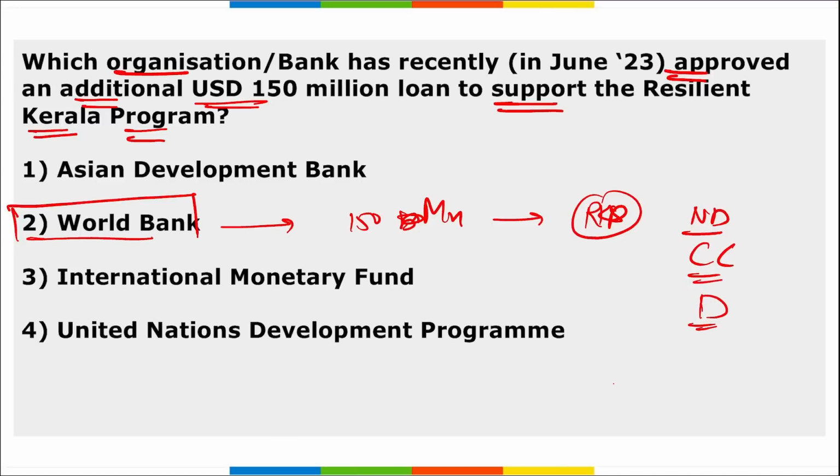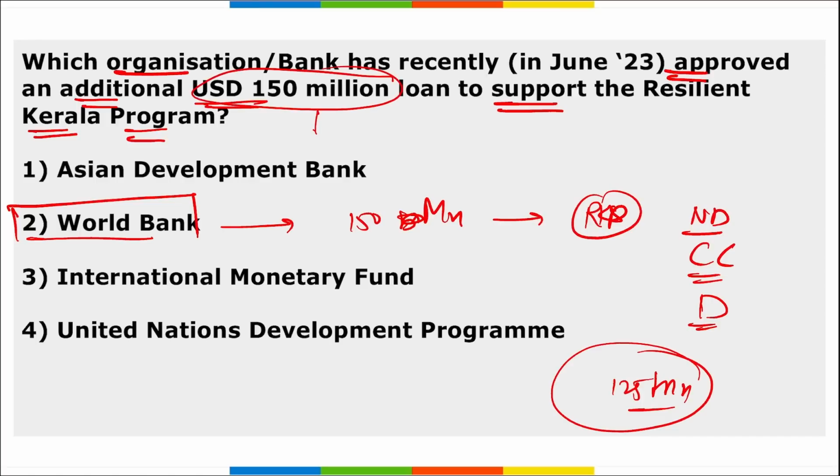The financing, along with an earlier investment of $125 million, will focus on coastal erosion and water resource management, and it is expected to protect almost 5 million people from the impact of floods. This amount of money, that is $150 million, will be provided as a loan with a final maturity of 14 years, including a grace period of 6 years.